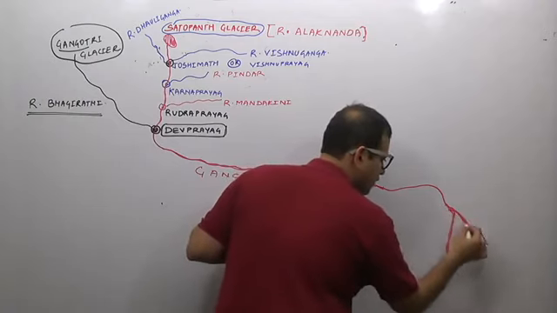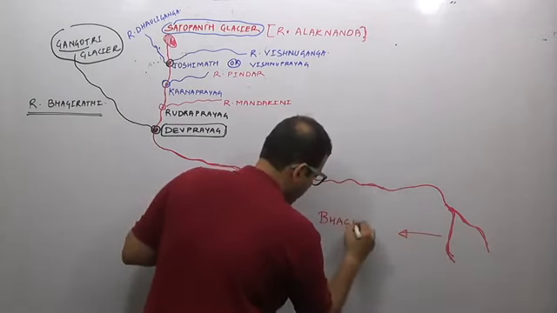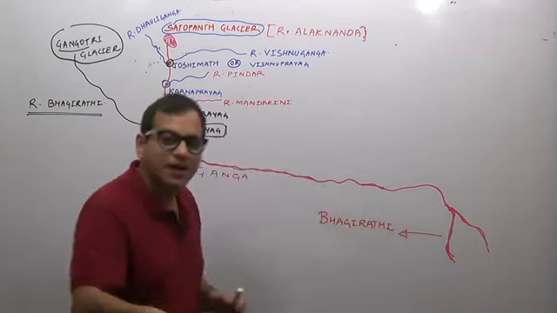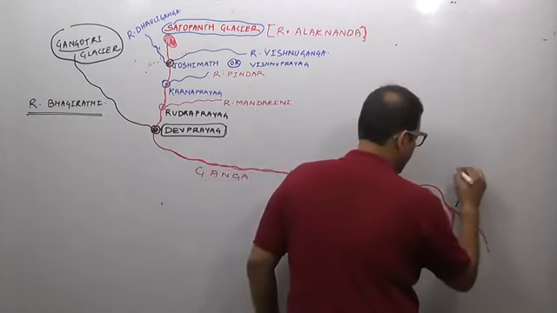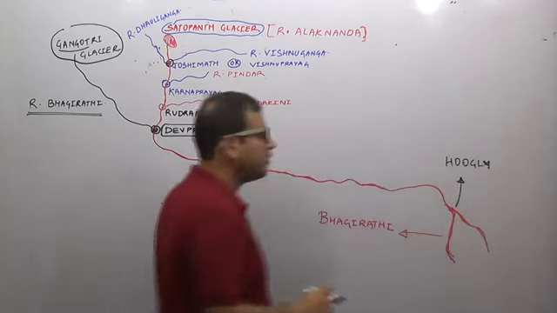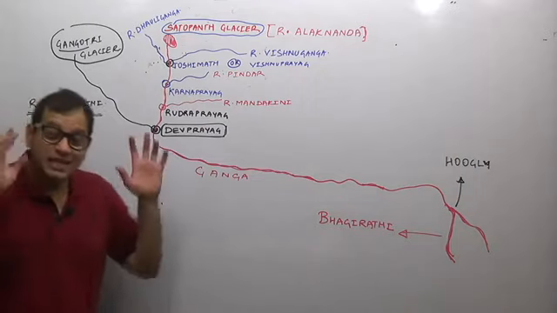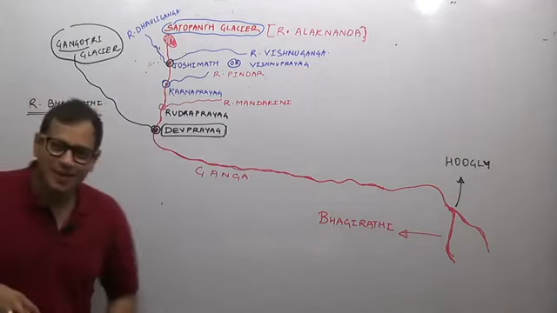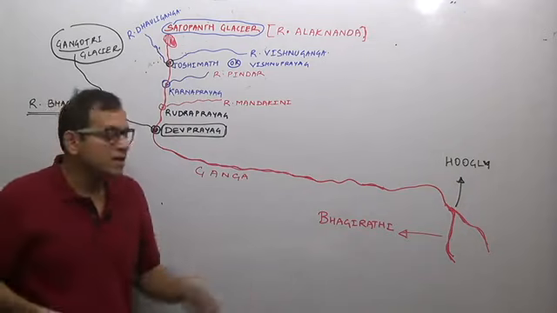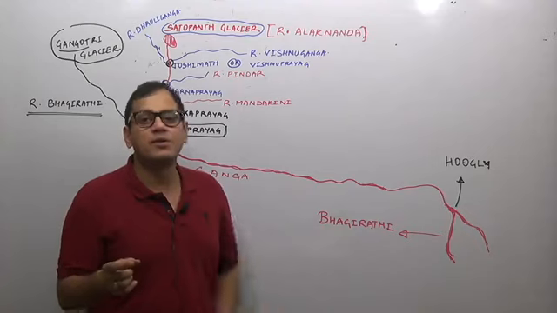One of the distributaries of river Ganga is river Bhagirathi. And the other distributary of river Ganga is river Hooghly. One distributary is Bhagirathi, the other distributary is river Hooghly. So see here, Ganga originates also as Bhagirathi, while a distributary, not a tributary. Distributary means the channel, because of the delta region, it gets bifurcated into numerous small streams, and these are known as distributaries.